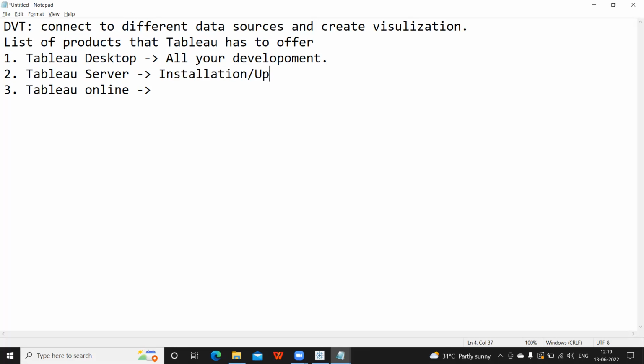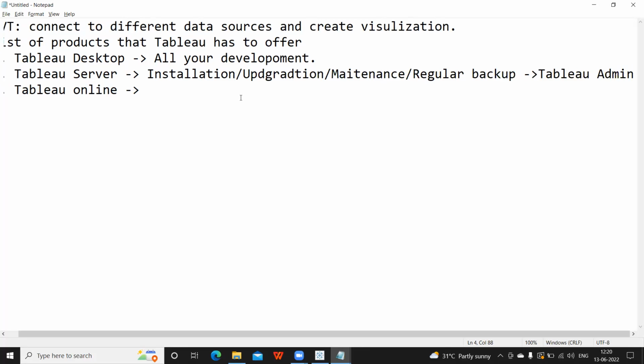Installation, upgradation, maintenance, regular backup, all this will be taken care of by the Tableau admin. This is again a separate skill set that only the Tableau admin will do. Now Tableau Online is a cloud-based application.